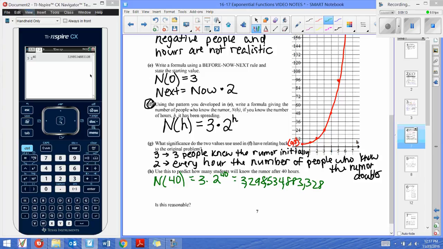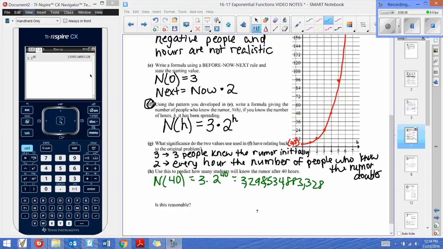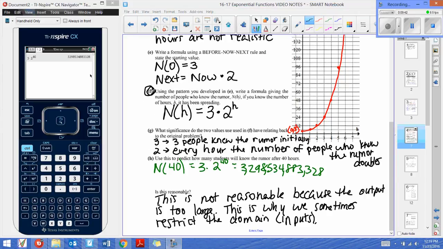So there's a question that asks us down below, is this reasonable? And the answer is, of course not. This is probably more people than you would see even in the world. So this model might be only good up until a certain number of hours, which is something that happens when we use math to model real life situations. We will restrict the domain and say maybe this is only a good model up until 12 hours. After that, it becomes unrealistic. So take a minute, copy down what we just talked about.